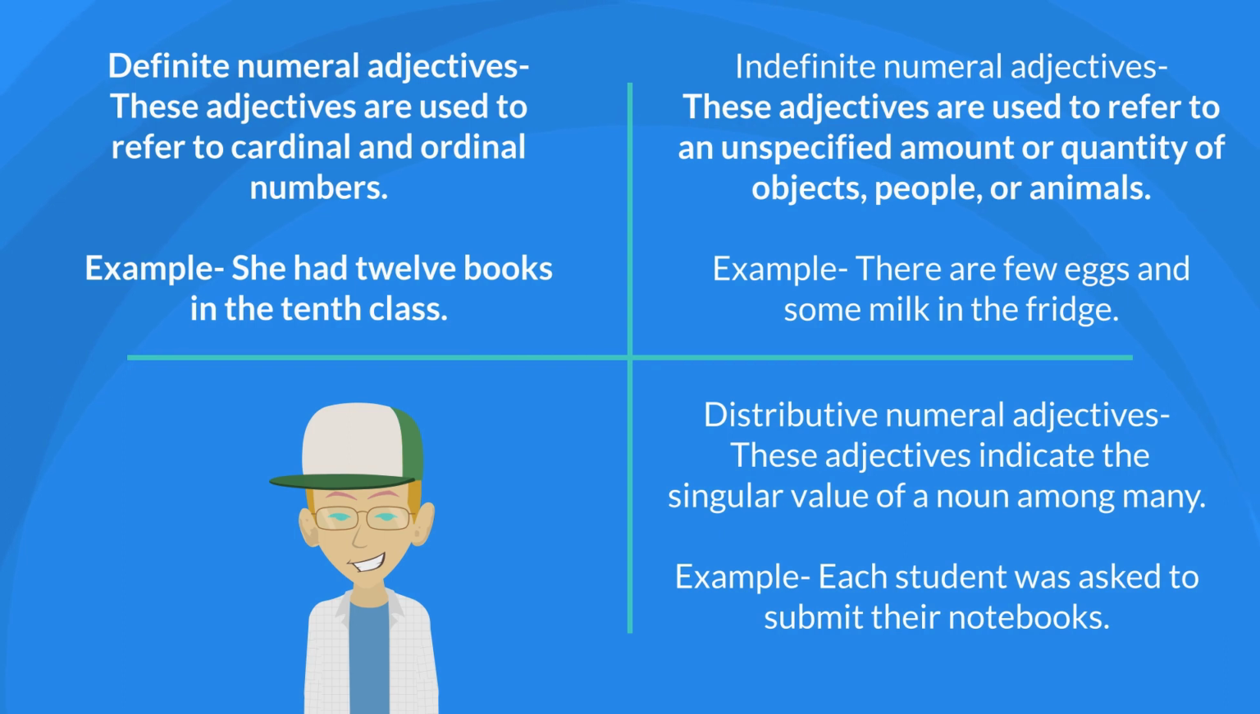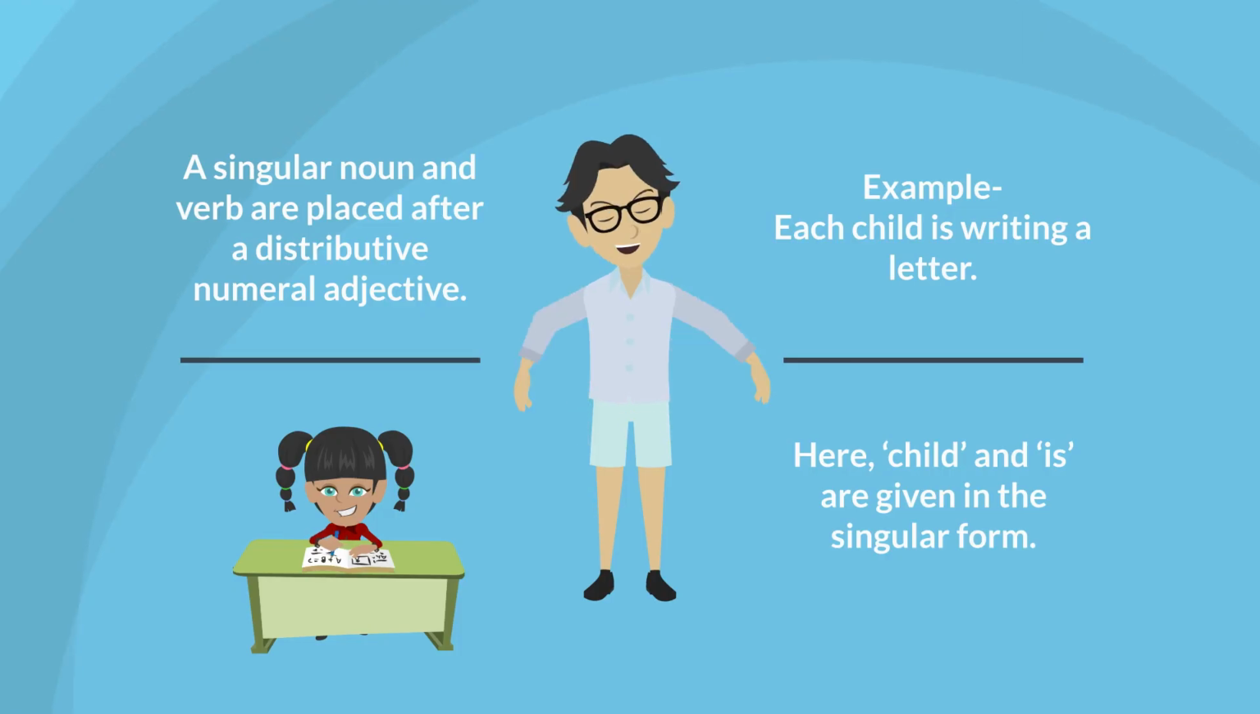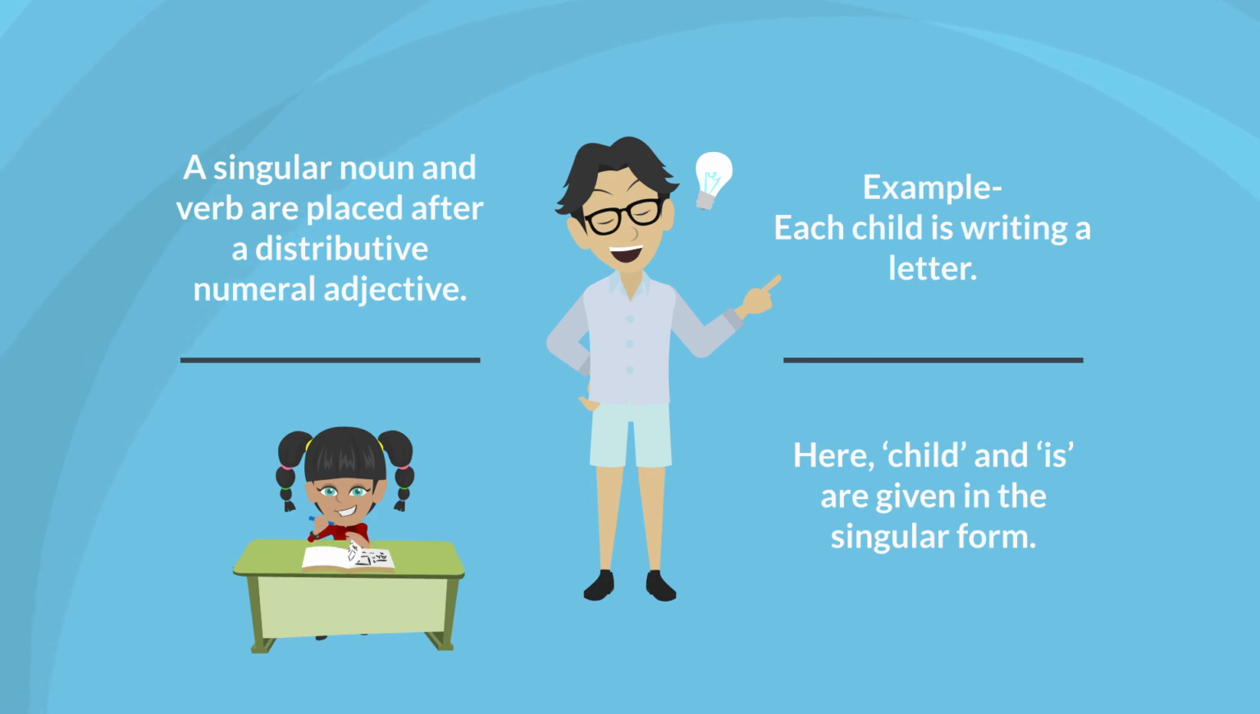Distributive numeral adjectives. These adjectives indicate the singular value of a noun among many. Example: each student was asked to submit their notebooks. Keep in mind, a singular noun and verb are placed after a distributive numeral adjective. Example: each child is writing a letter. Here, child and is are given in the singular form.